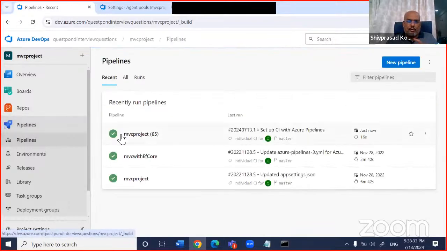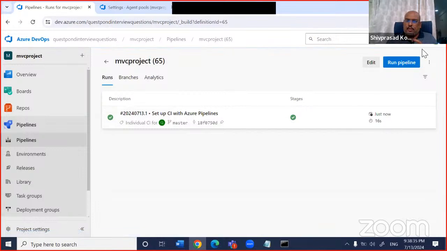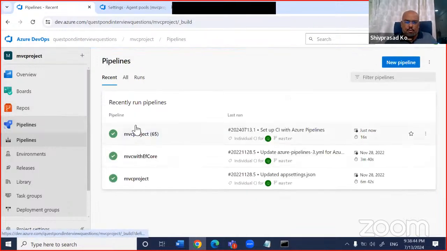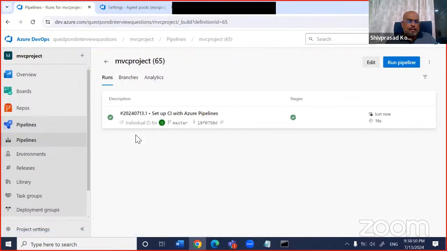So this pipeline, whatever you have written, one of the things that happens is, initially when you're in Azure DevOps, sometimes you get confused. For example, now you go here, you will see these are the runs. And look at the name, MVC project 65, very bad name I've given, right? If I go and click on this, then say, where is edit? So you will take some time to get habituated.